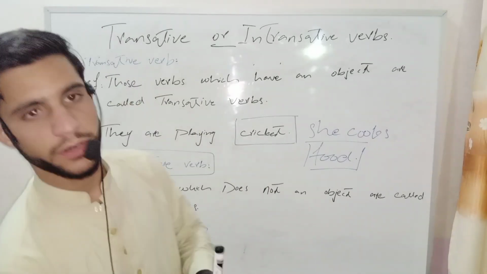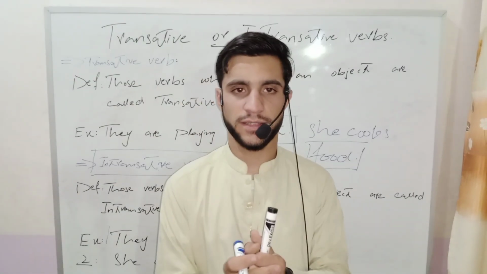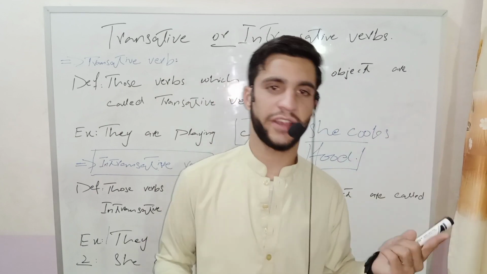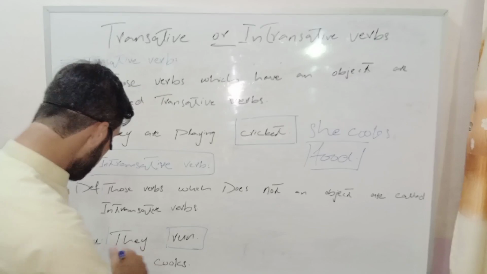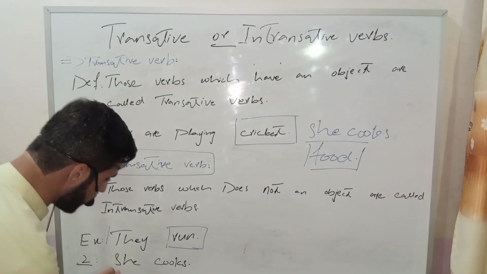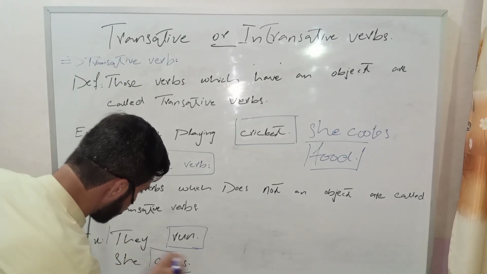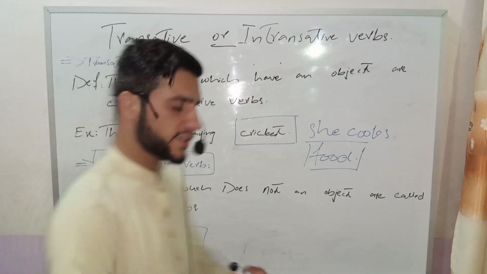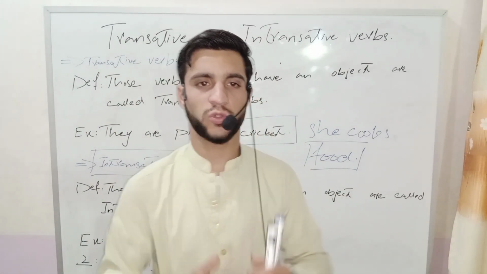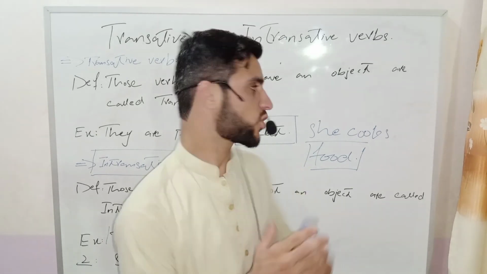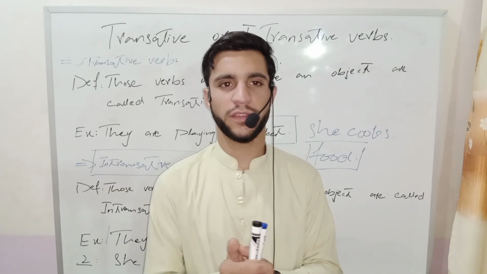Before, I told you that intransitive cases do not change into passive voice. Now this is our intransitive verb. The second example is: she cooks. There is no object. Now it is intransitive, it cannot be changed into passive voice. So this was our lecture. This was our topic, a very simple topic.